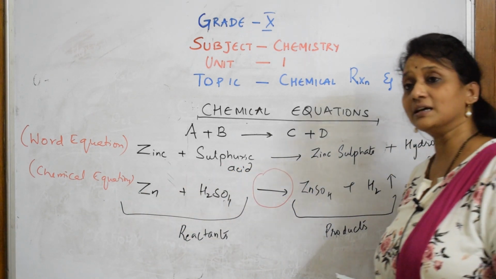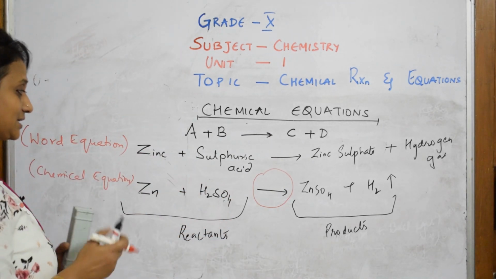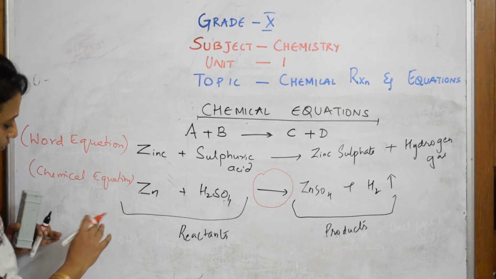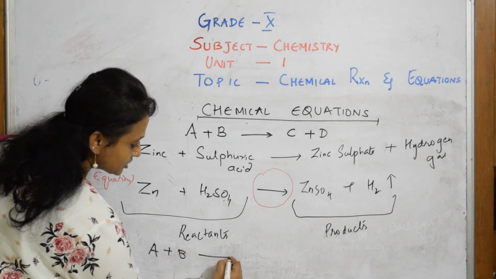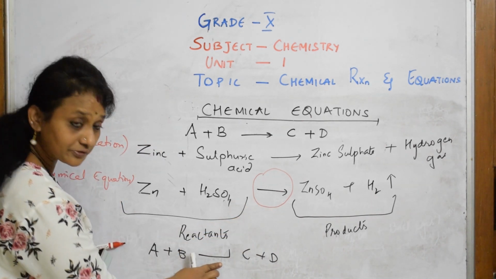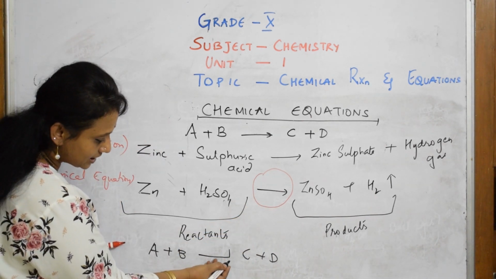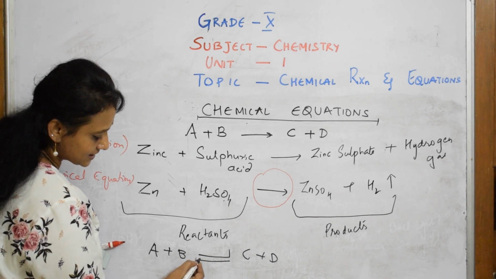There will be certain reactions which you will be learning, which will be reversible also. How does that look? I'll write that. Suppose A plus B gives me C plus D. Look at this arrow. This is a complete arrow. Here I have written only half arrows. Again, it goes back and also forms the reactants.